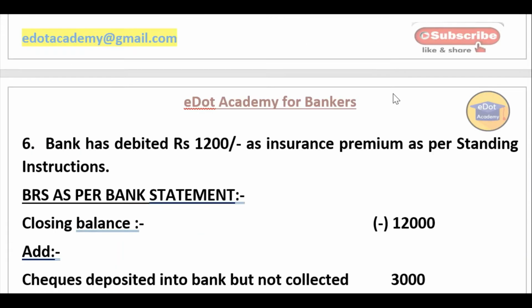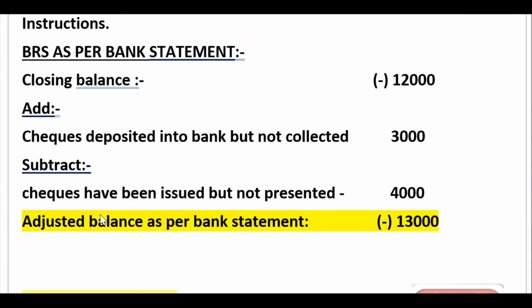So now see what we have done. Subtract: checks have been issued but not presented. It is 4,000 rupees. Because the action is on the bank's part, we have subtracted this 4,000 rupees.